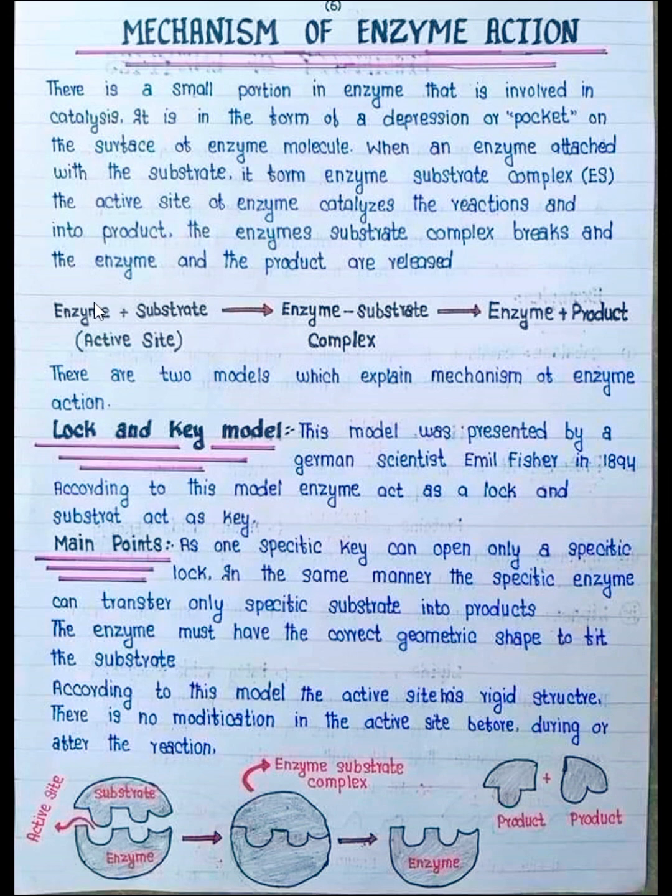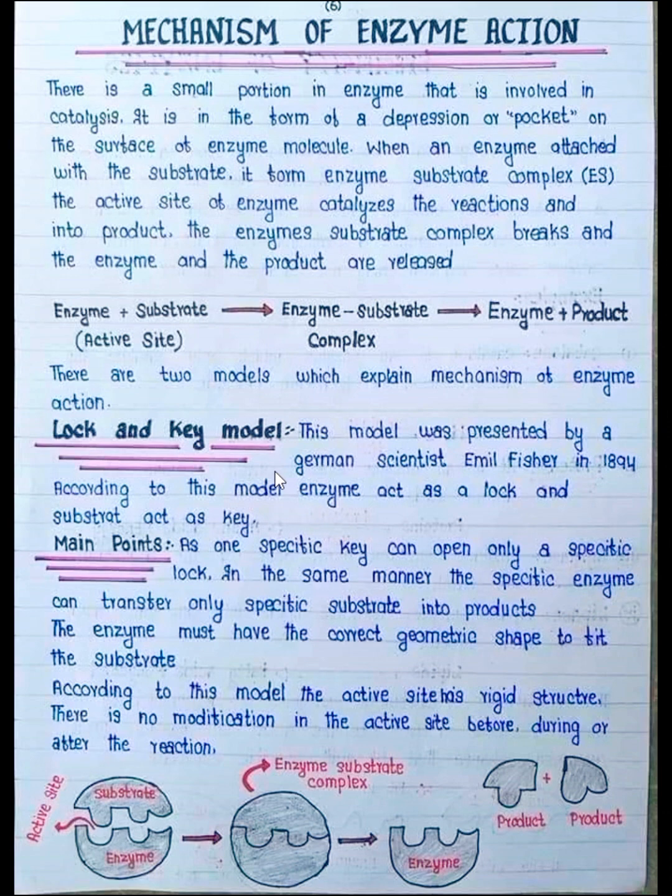In reaction form: enzyme-substrate complex, then enzyme-product complex, then the enzyme as well as the products are released. So there are two models which explain the mechanism of enzyme action. One is known as the lock and key model and the other is known as the Koshland induced fit hypothesis.